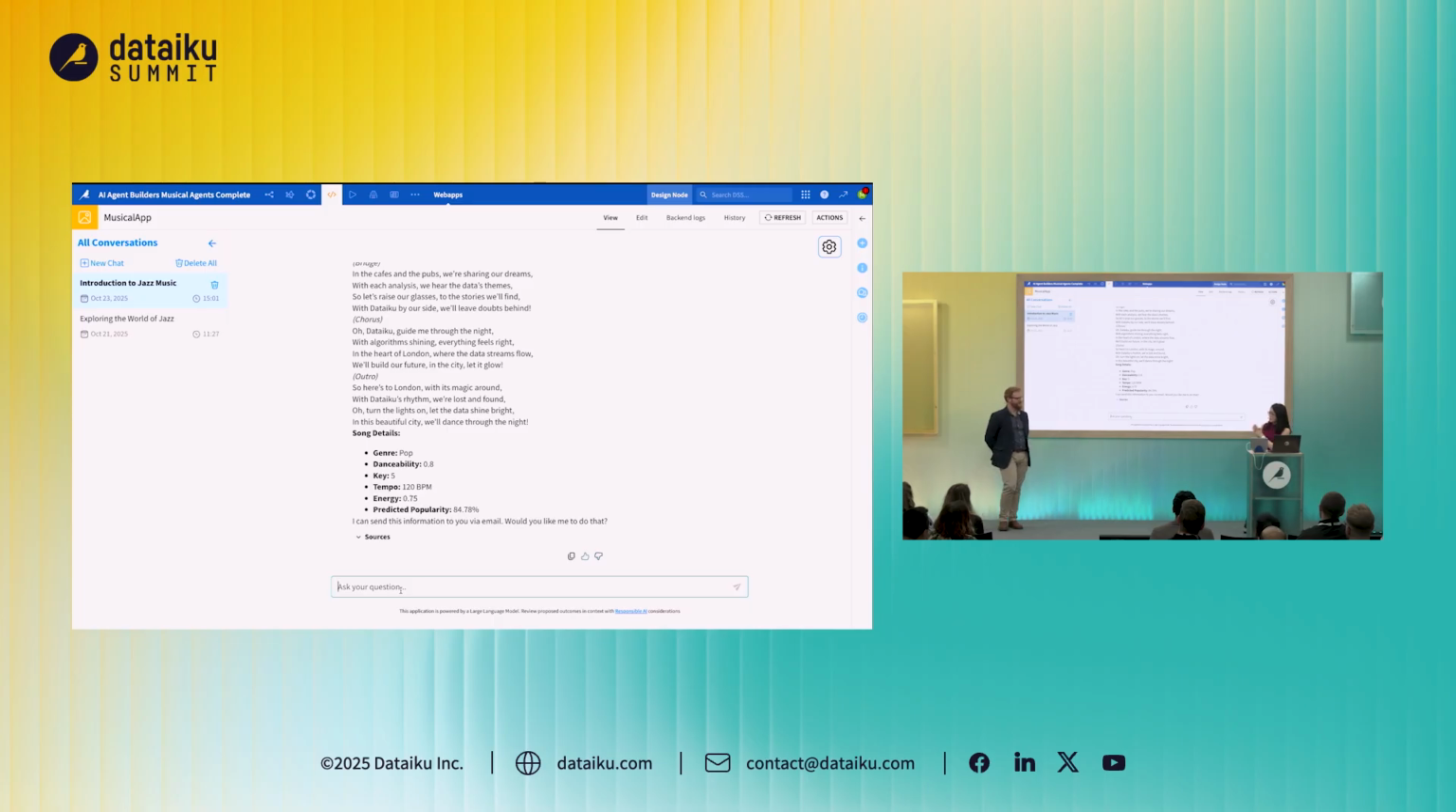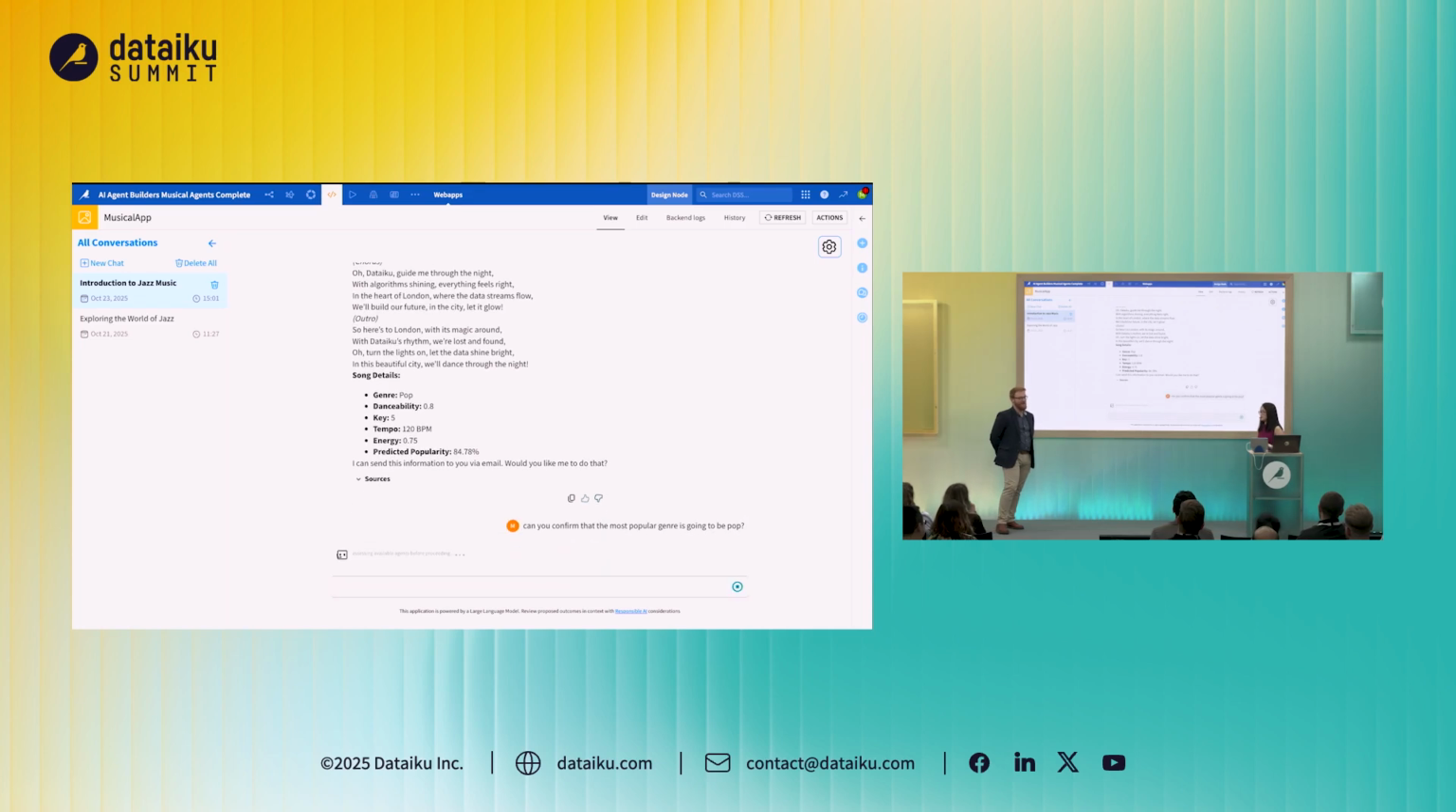I personally am a bit skeptical about that. I think ABBA may or may not be to everyone's taste. So let's ask it, can you confirm that the most popular genre is going to be pop? Let's see, we really want people to like this. I personally think that should be higher, but...